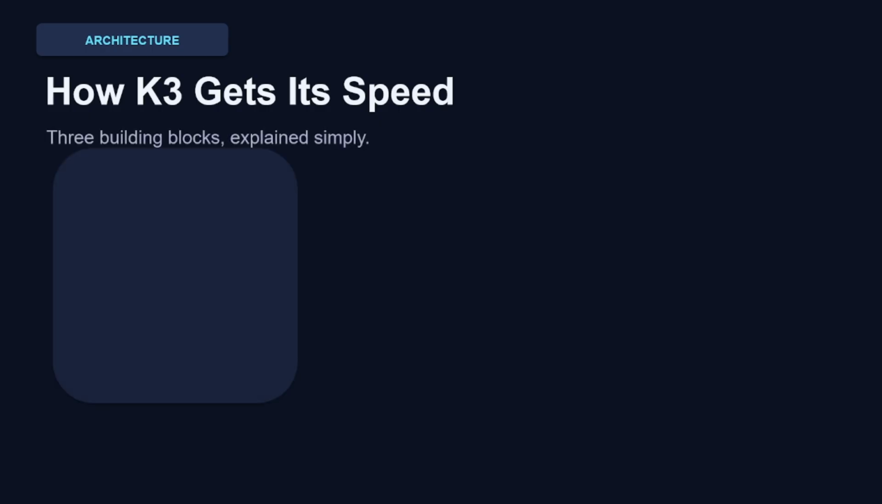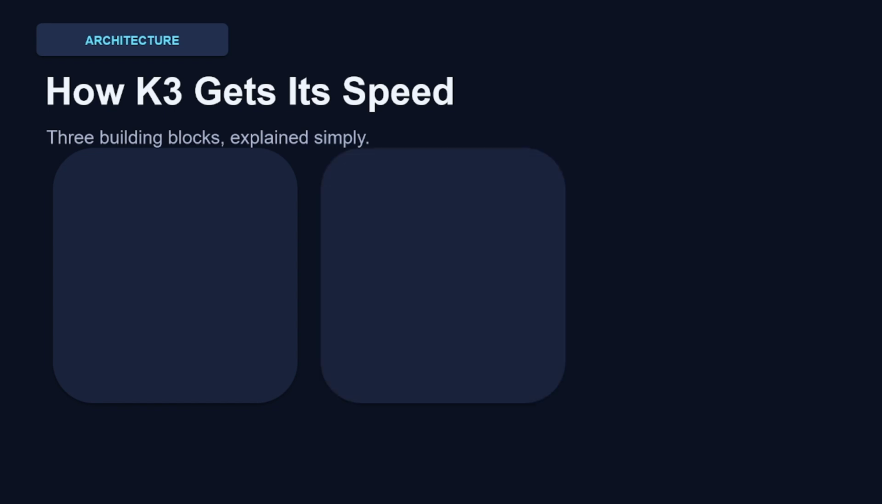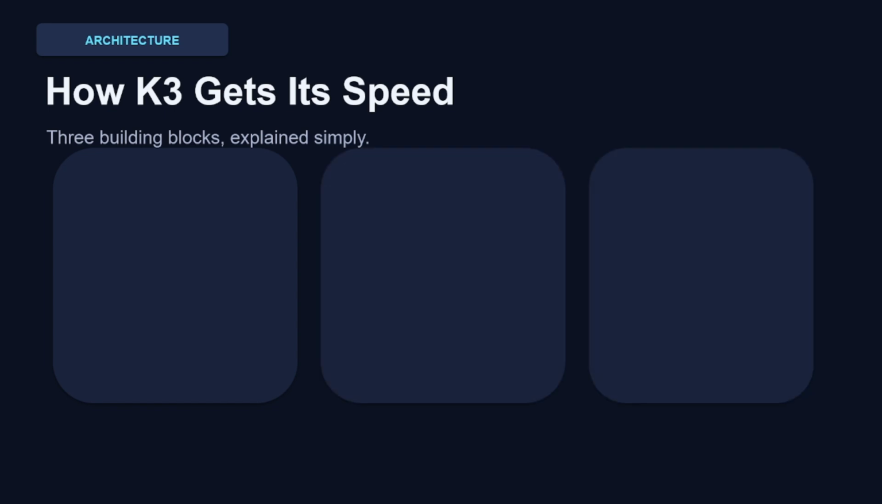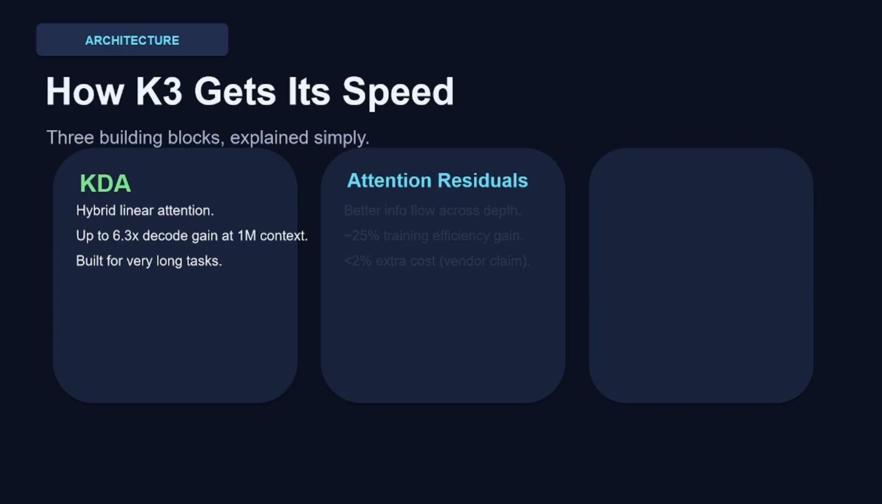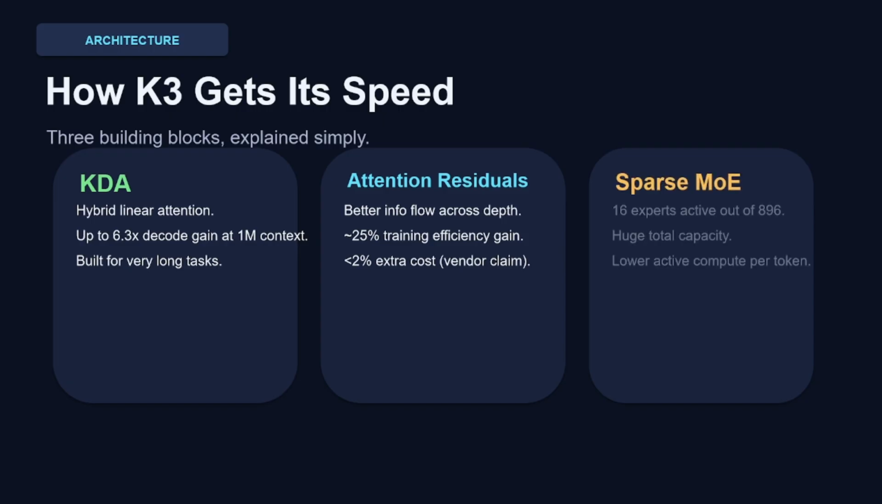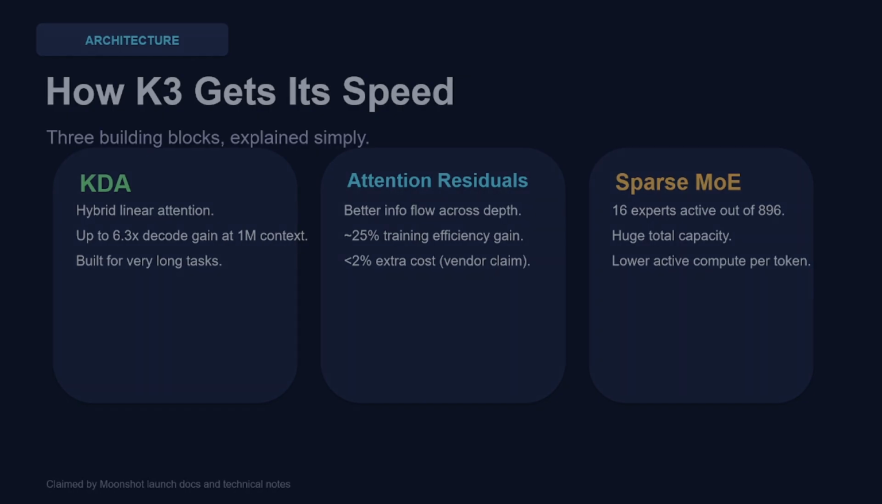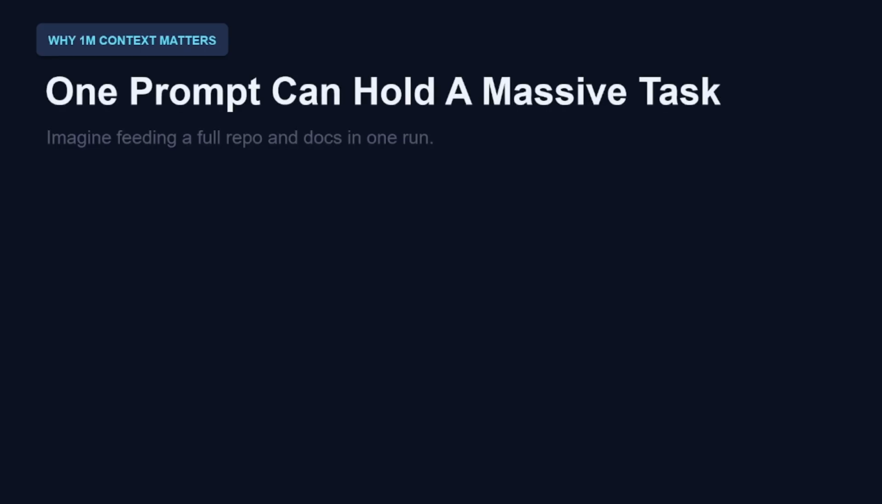Let's quickly cover how K3 actually achieves speed at scale, because it's not just bigger equals better. Three building blocks here. First, KDA, a hybrid linear attention approach that Moonshot claims gives up to 6.3x faster decoding at the full 1 million token context. That's built specifically for very long tasks. Second, attention residuals, better information flow across the model steps, claimed to give about a 25% training efficiency gain for less than 2% extra cost, according to Moonshot's own numbers. Third, this fast MoE setup we already mentioned, 16 experts active out of 896.